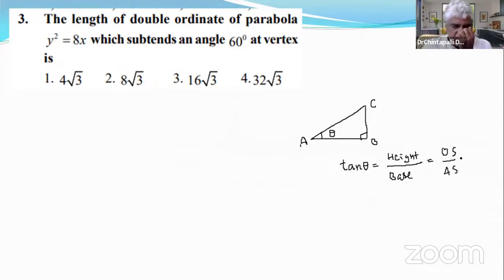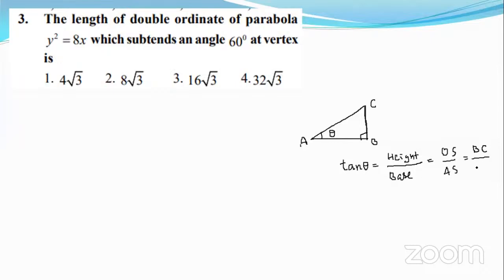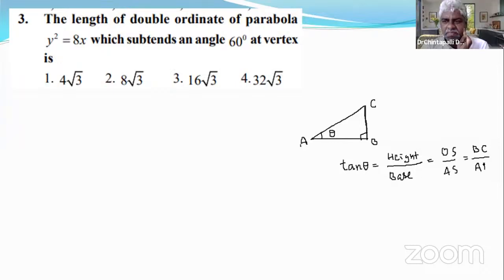In Telugu boards, the words are opposite side and adjacent side. In CBSE, the words are perpendicular and base. In some boards BC is called perpendicular, in another board it is called height, and in Telugu boards it is called opposite side. What is the opposite side? BC. Tan theta is equal to BC by AB.